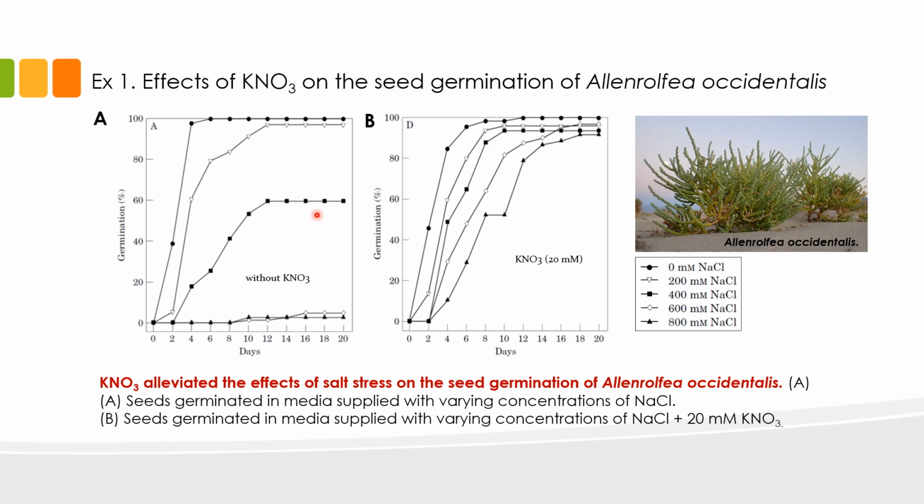In seeds treated with 600 to 800 millimolars of salt, as indicated by these two lines with the diamonds and the triangles, germination did not even reach 10%. Again, this is without potassium nitrate. But with the addition of potassium nitrate in this graph, you can see that germination reached more than 85% when treated with 400 to 800 millimolars of salt, as indicated by the lines with the squares, right here, the diamonds, as well as the triangles.